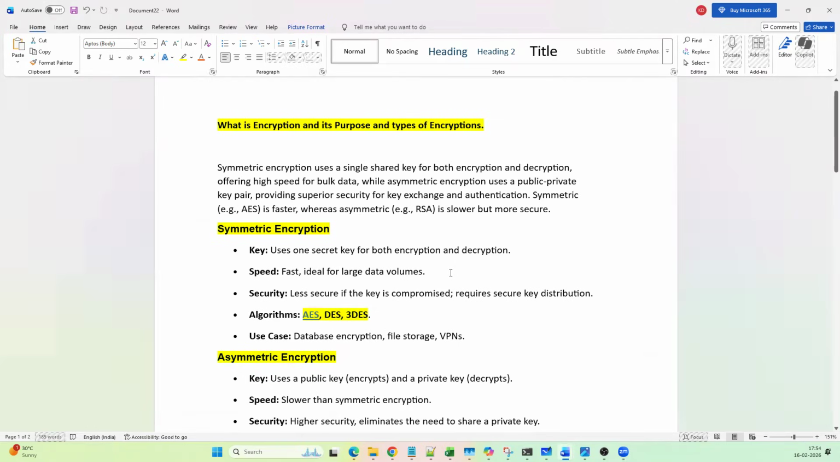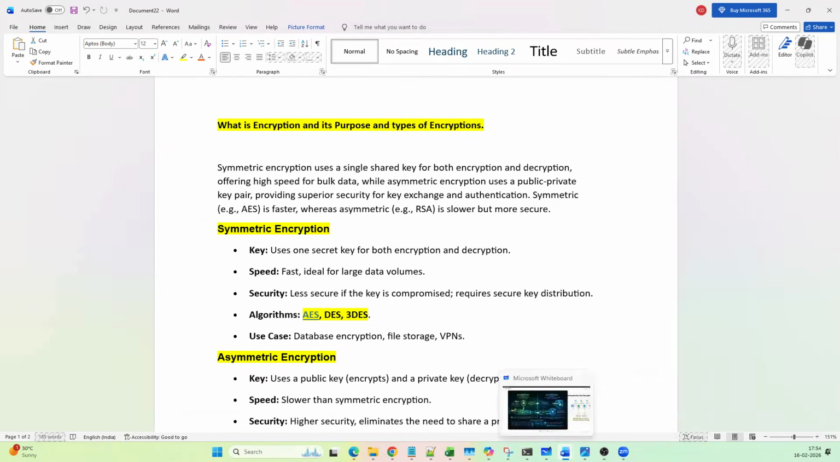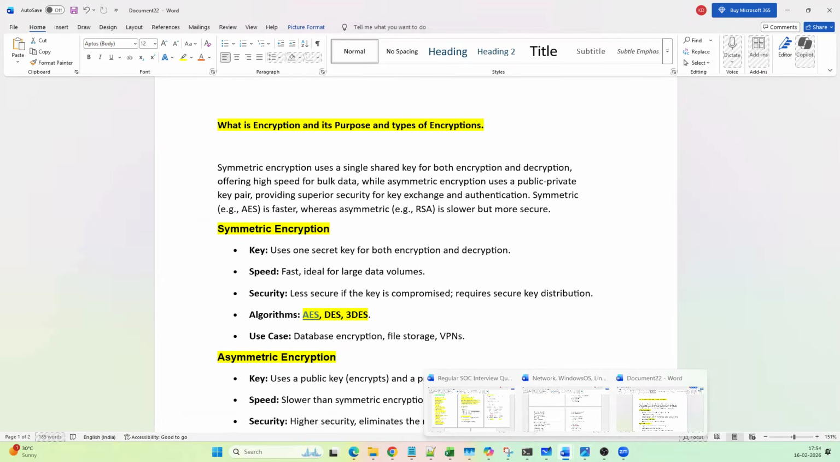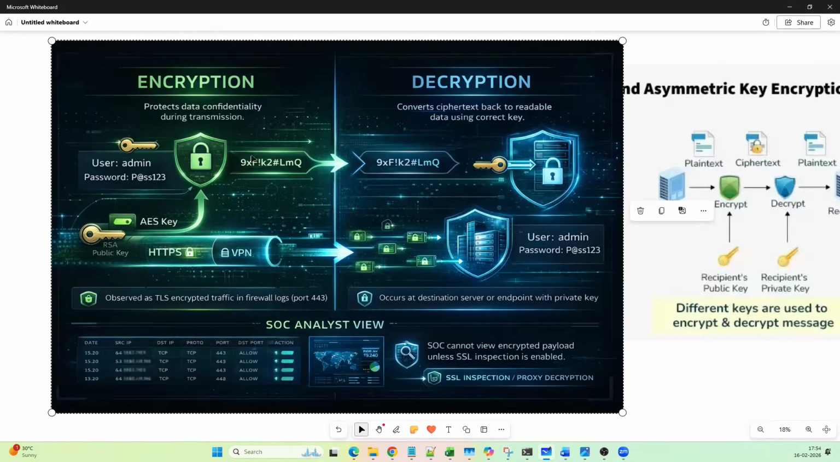Okay, hi everyone. So I want to discuss a topic called encryption, its purpose, and the types of encryption. So what is encryption? Encryption is a technique used to convert plain text into ciphertext. What is the purpose? To protect confidentiality.